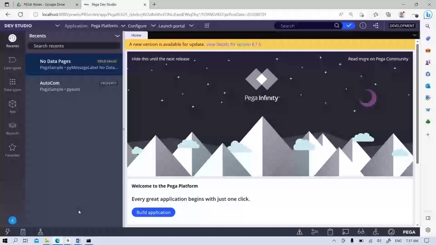Under this application we develop new applications, and the name of the application you see here, the default application name, is Pega platform. So the default application name in Pega is Pega platform, and under this only any new project we start or any new application development we begin. So under this base application only we are going to develop.